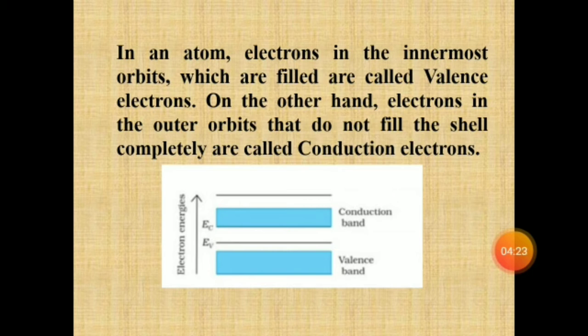Electrons are not allowed to have energies there. In an insulator this energy gap is relatively large, and in a semiconductor the energy gap is intermediate, that means in between the conductor and insulator.